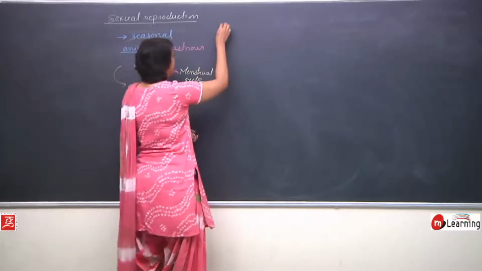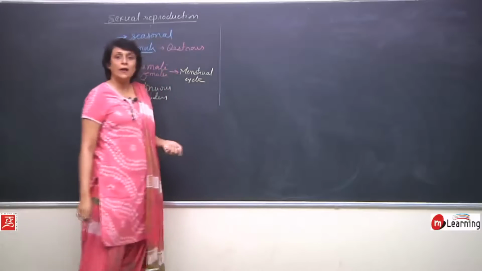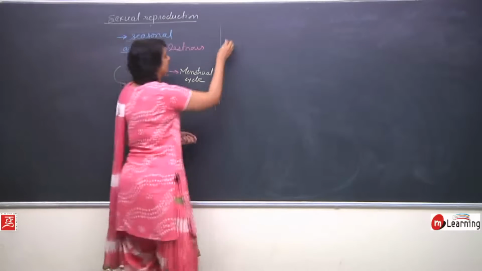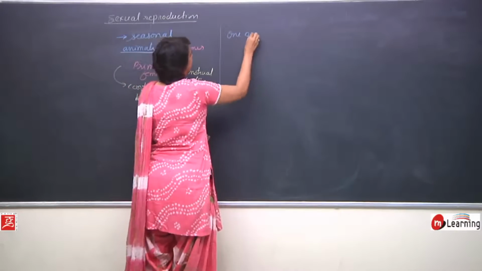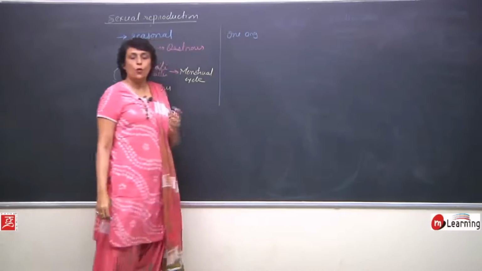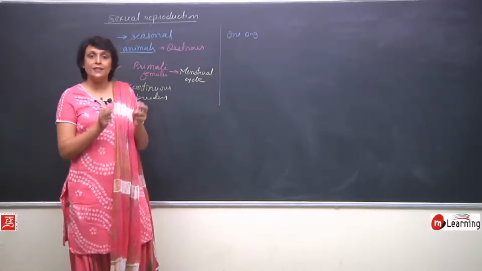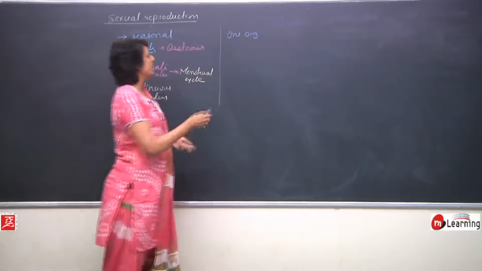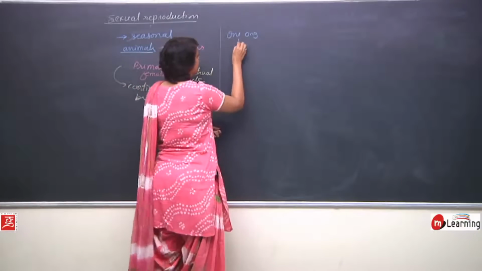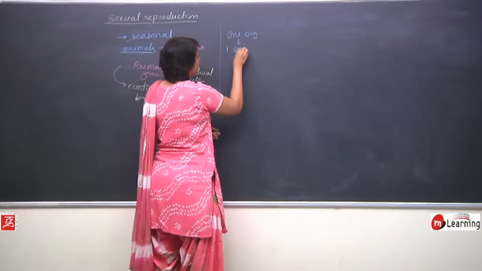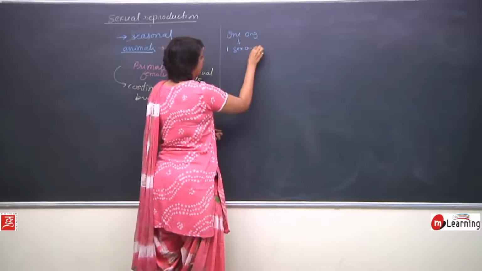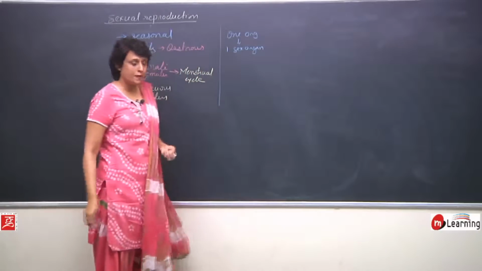Many times we find that one organism has only one sex organ, like one type of sex organ, either male or female. One organism, one sex organ, either male or female.